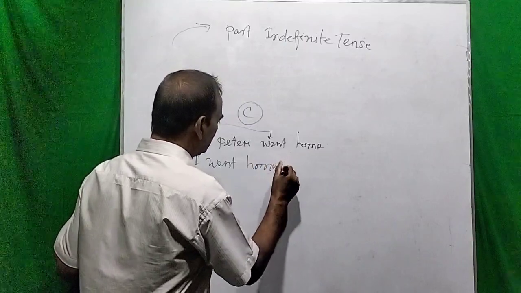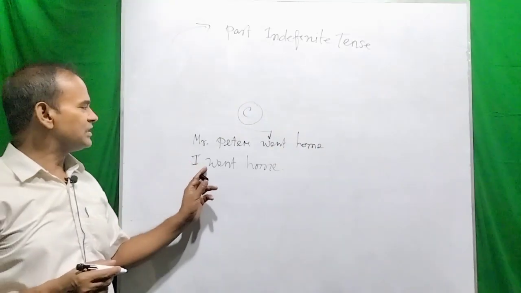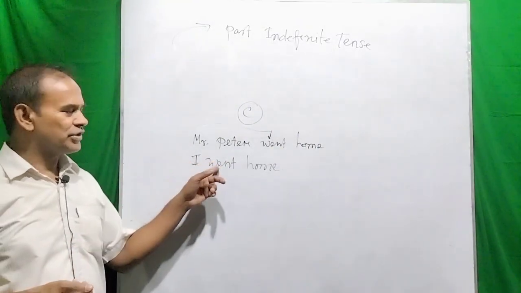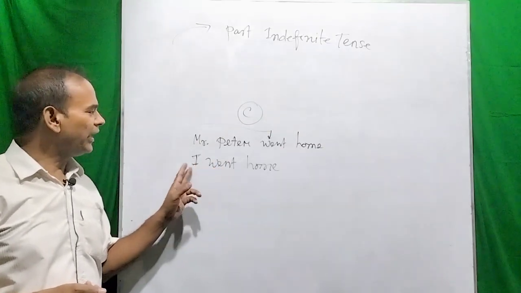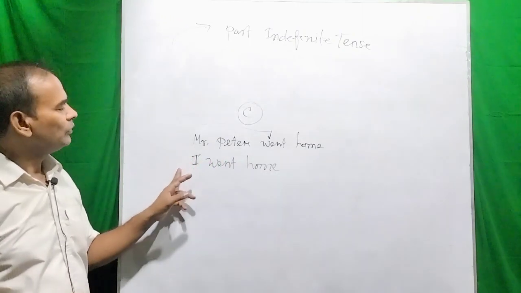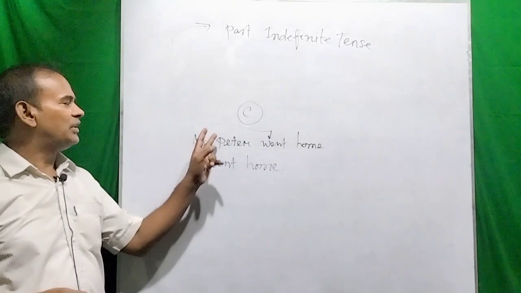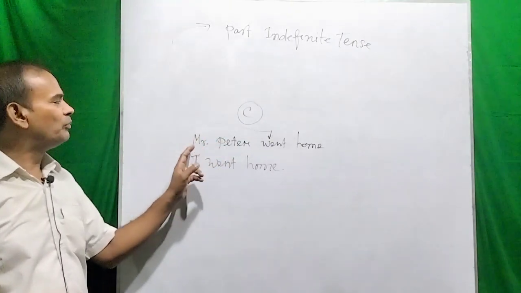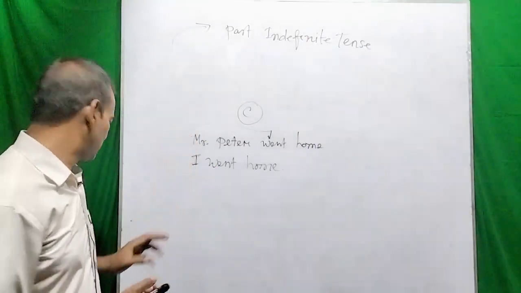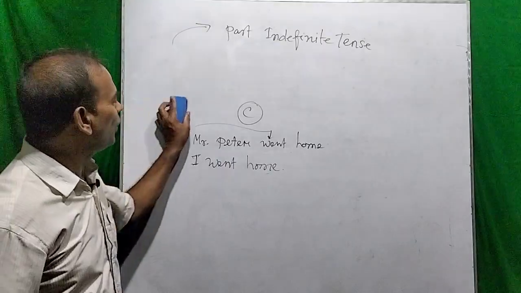I went home. Will it be correct? Yes, this is correct. We can use any subject with the past form of the action verb. So this use is like that of using the verb to have in the past with any subject. So dear viewers, this is really very important.